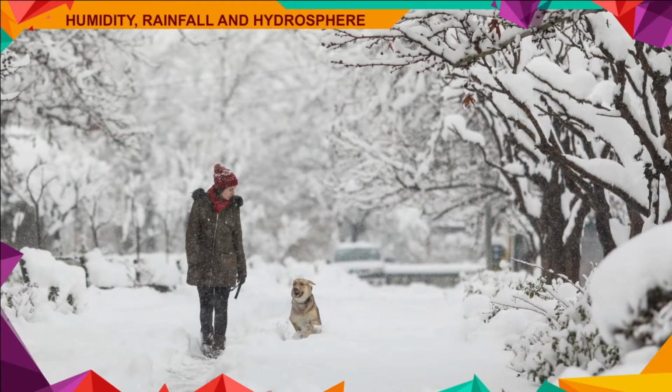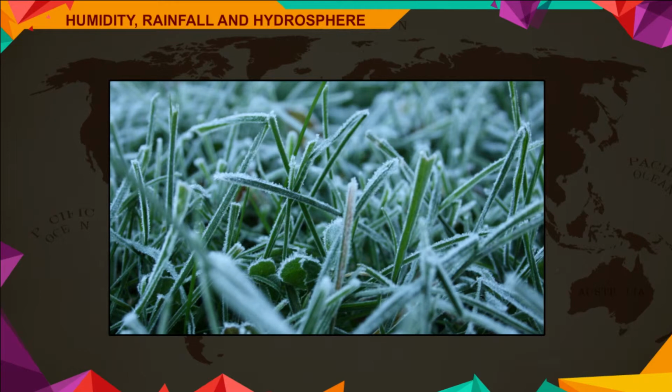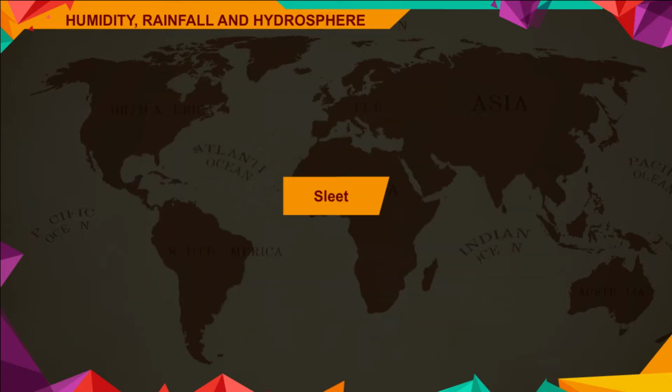Snow. When the condensation takes place at about freezing point, water vapor changes to tiny crystals of ice and falls on the ground in the form of feathery flakes or snow. It usually occurs in winters in the higher reaches of high mountains.